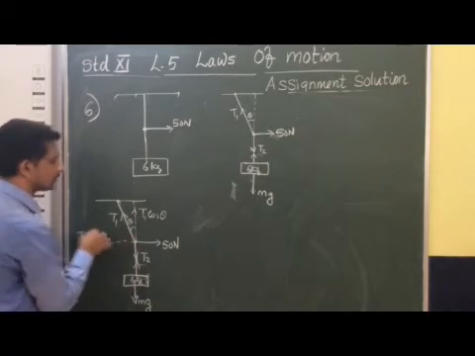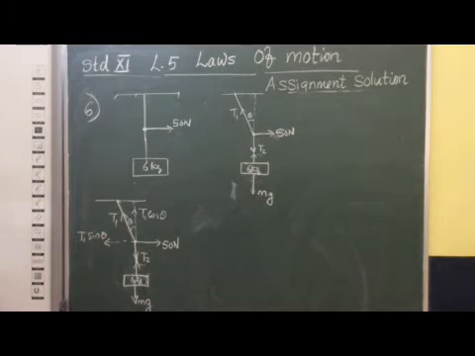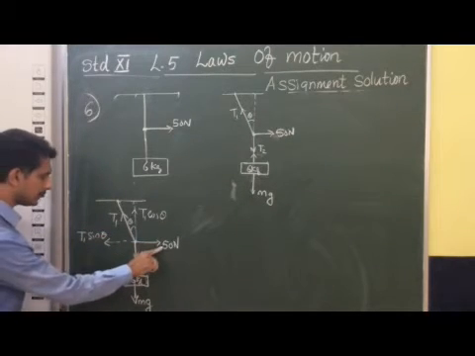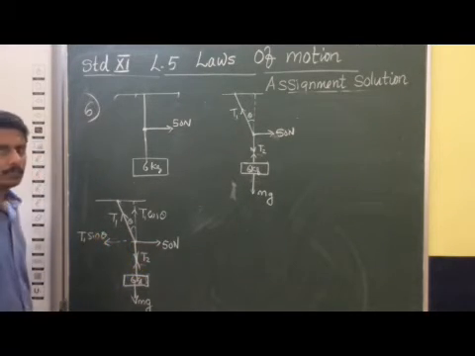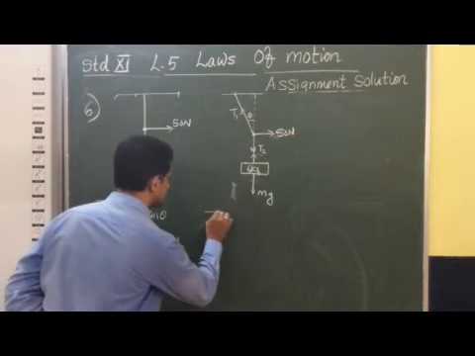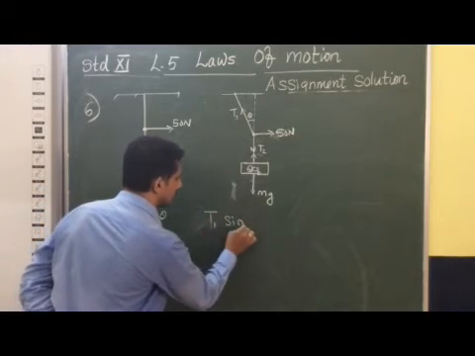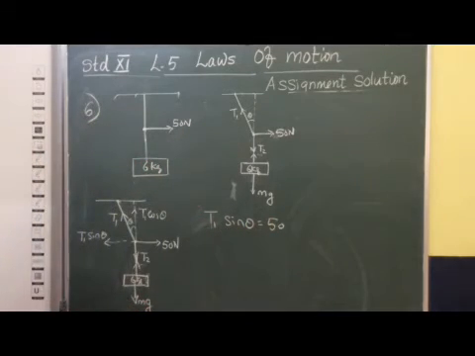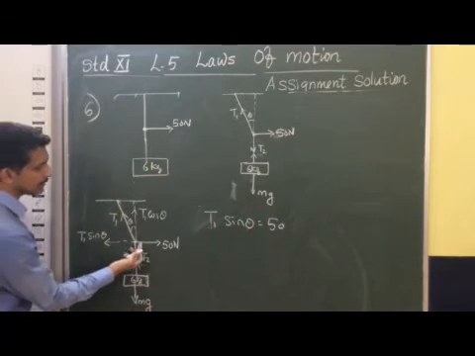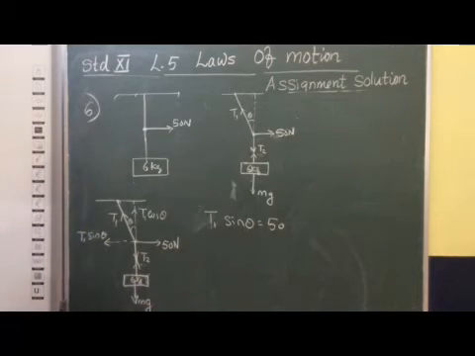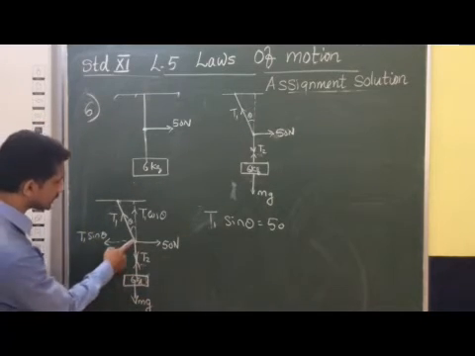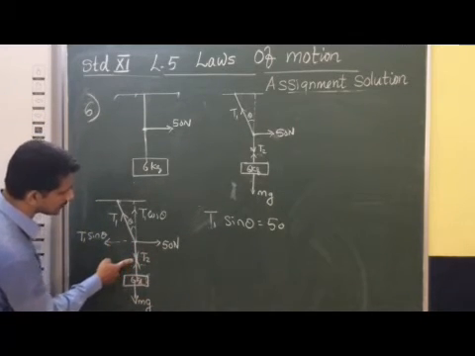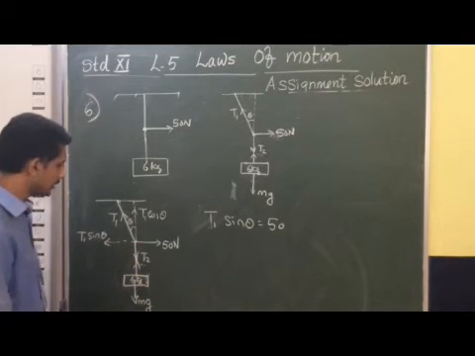From this diagram you see that T1 sin theta is balanced by the 15 Newton force. So T1 sin theta is equal to 50 Newton, and T1 cos theta is balanced by T2 only.